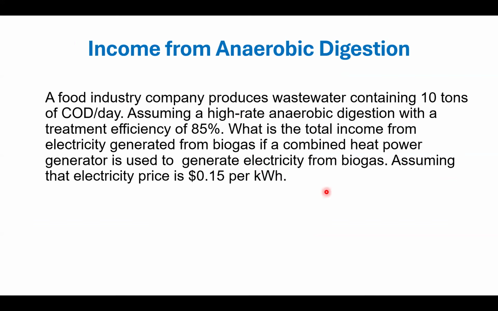If you have a food processing company that produces wastewater containing 10 tons of COD per day, which can be obtained from the flow rate of wastewater and the concentration of COD in this wastewater, and assuming a high rate anaerobic digestion with a treatment efficiency of 85%, what is the total income from electricity generated from biogas, if a combined heat and power generator is used to generate electricity from biogas, assuming that the electricity price is 15 cents per kilowatt hour?